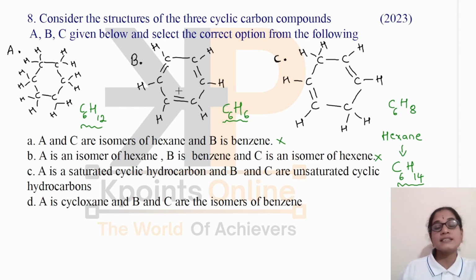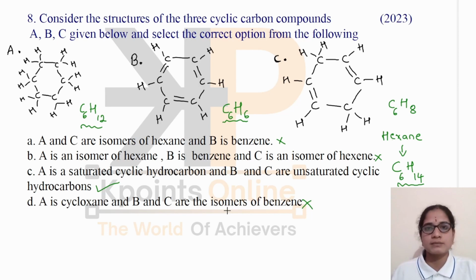These both are unsaturated because there is a double bond between the carbon atoms, in this case also and in this case also. So this statement is correct. And A is cyclohexane and B and C are the isomers of benzene. This is also a wrong option. Yes, so our correct option is C here.